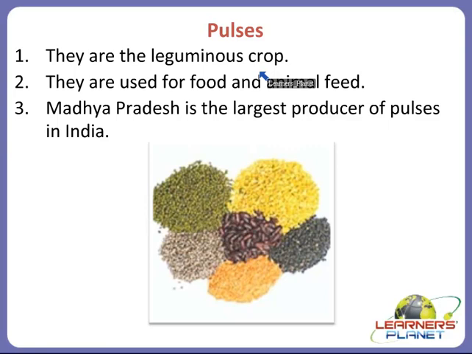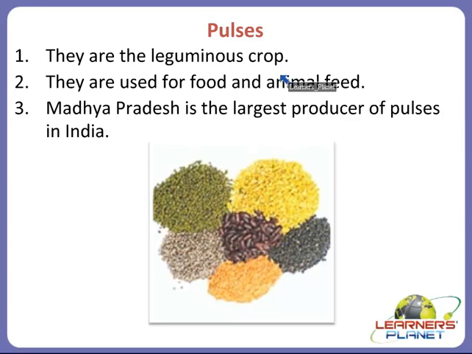Alright children, so pulses are very beneficial to us because they build up our body. And you will be amazed to know that Madhya Pradesh is the largest producer of pulses in India, because pulses need very little water to grow.